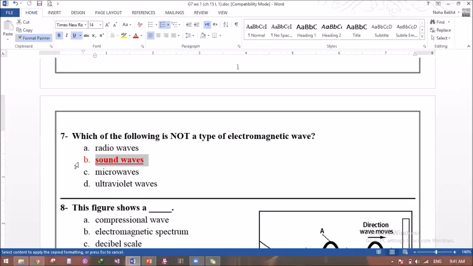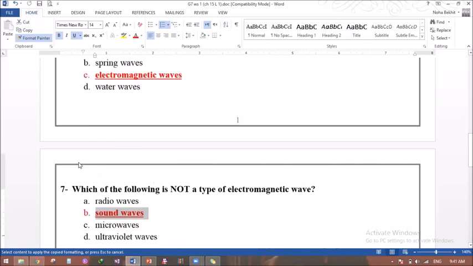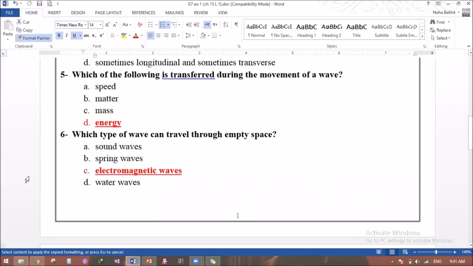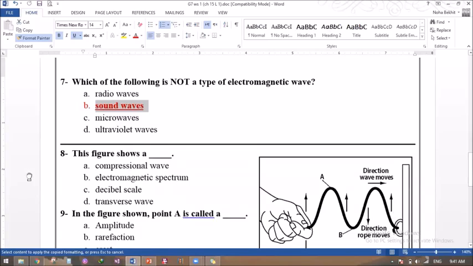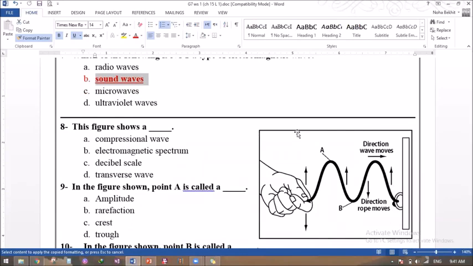The sound wave is a mechanical wave. It's a longitudinal wave, it's a type of mechanical waves. And number 6 is electromagnetic wave. Dahug, you'll have to answer sooner or later. So, okay, be ready for this.